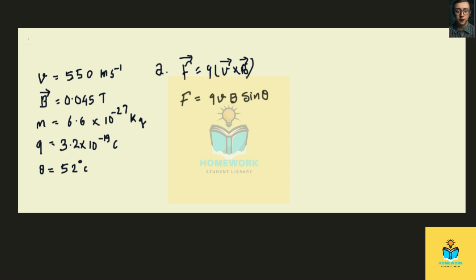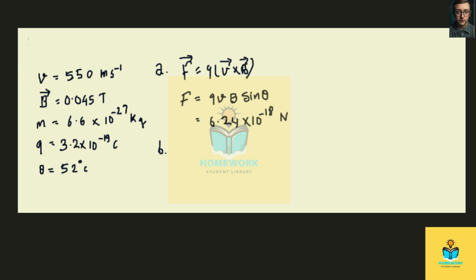Now you know q, you know v, you know B, you know sin theta. Just plug all these values here. This gives F equal to 6.24 × 10^-18 Newton, right? And this ends part A of the question.